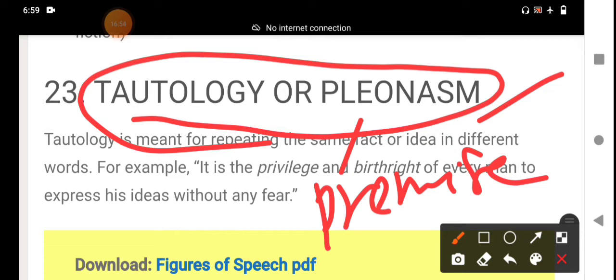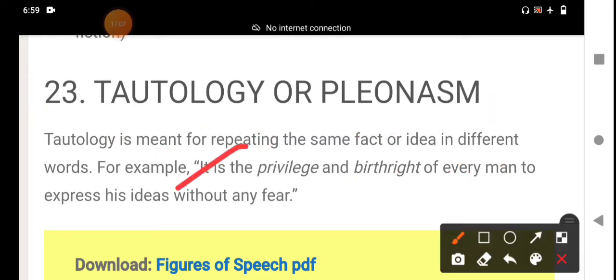Pleonasm, and we are going to tautology. Tautology is an expression or phrase that says the same thing twice, just in a different way. That is more important. The same thing twice, just in a different way. For this reason, a tautology is usually undesirable, as it can make you sound wordier than you need to be and make you appear foolish. Occasionally a tautology is intentionally ambiguous. But in most cases, it is best to choose just one way to state your meaning and eliminate the extra verbiage.